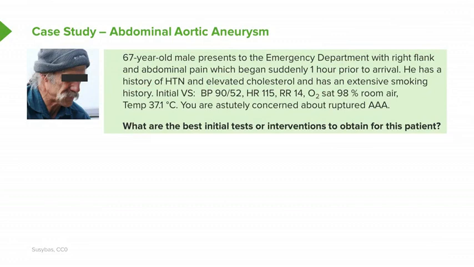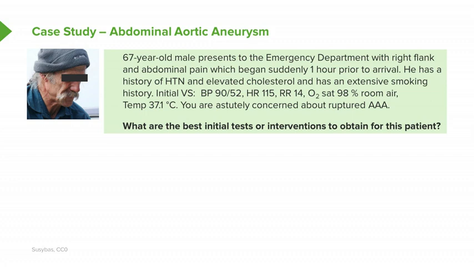He has a history of hypertension and elevated cholesterol, and also has an extensive smoking history. His initial vital signs concern you. His blood pressure is 90/52, his heart rate is 115, respiratory rate of 14, and his oxygen saturation is 98% on room air. His temperature is 37.1, and you're astutely concerned about ruptured AAA.